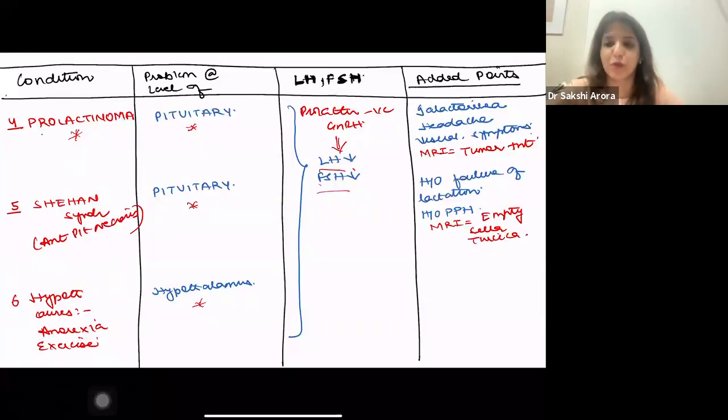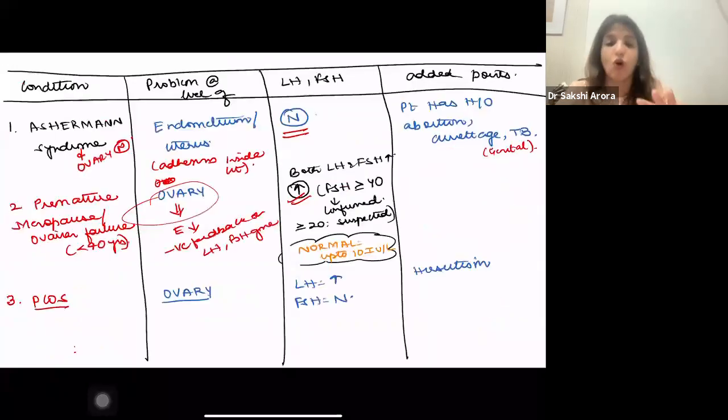In hypothalamus problems like anorexia, exercise, LH and FSH levels will be low, but the MRI will be normal. So this is how you can differentiate all causes of primary amenorrhea, of secondary amenorrhea.